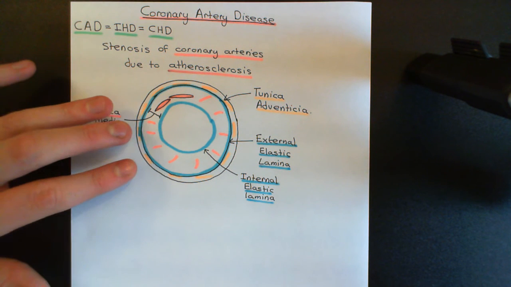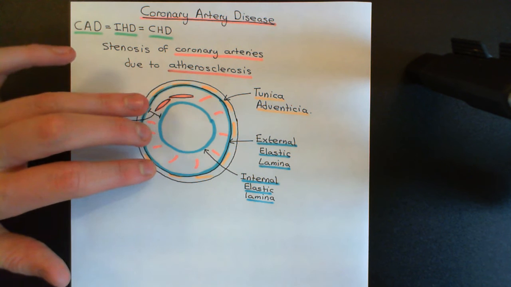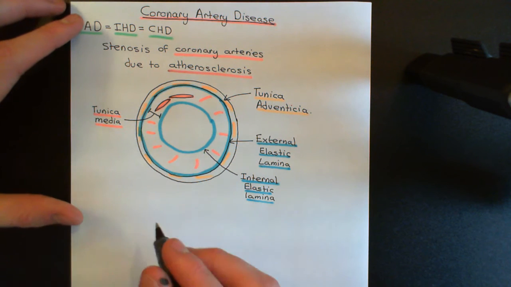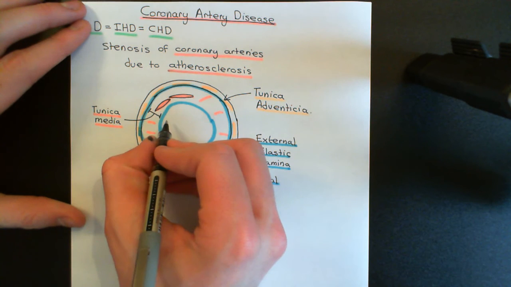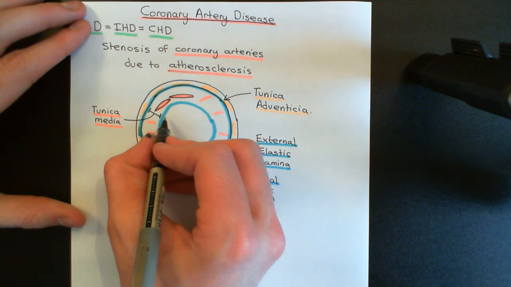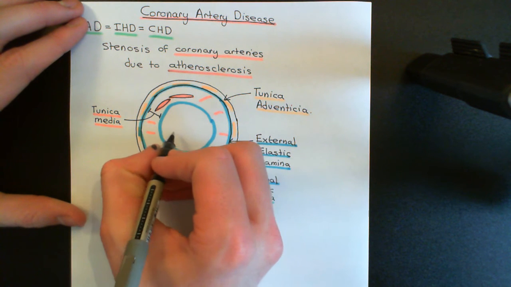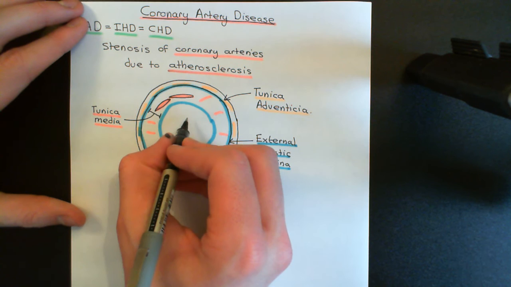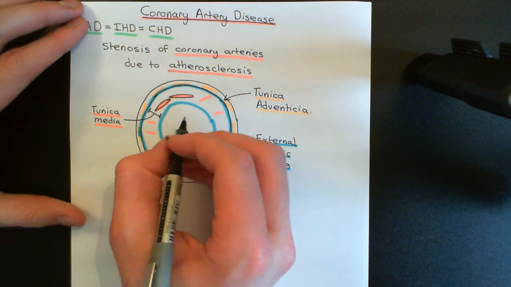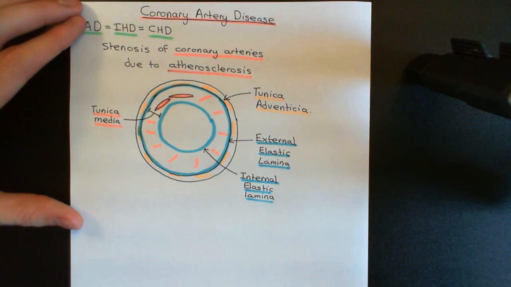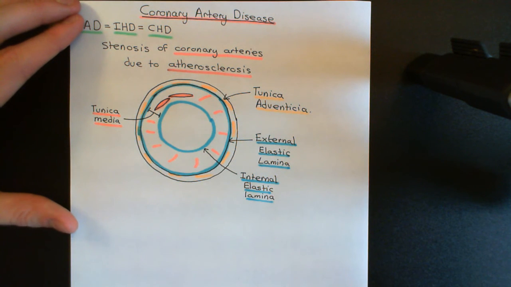Okay, so we're working on our blood vessel wall structure from outwards to inwards. So we've had the tunica adventitia, external elastic lamina, tunica media, internal elastic lamina, and now inside of the internal elastic lamina, you've then got a portion of connective tissue known as the subendothelial connective tissue, and then the basement membrane with the endothelial cells on, which are actually going to line the lumen of the blood vessel. And it's in the subendothelial space that you're going to have the huge atherosclerotic plaque now formed.